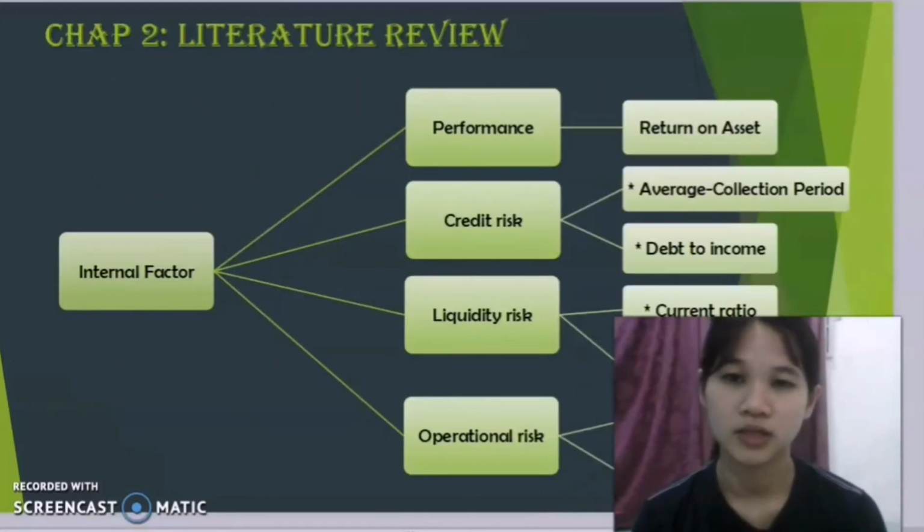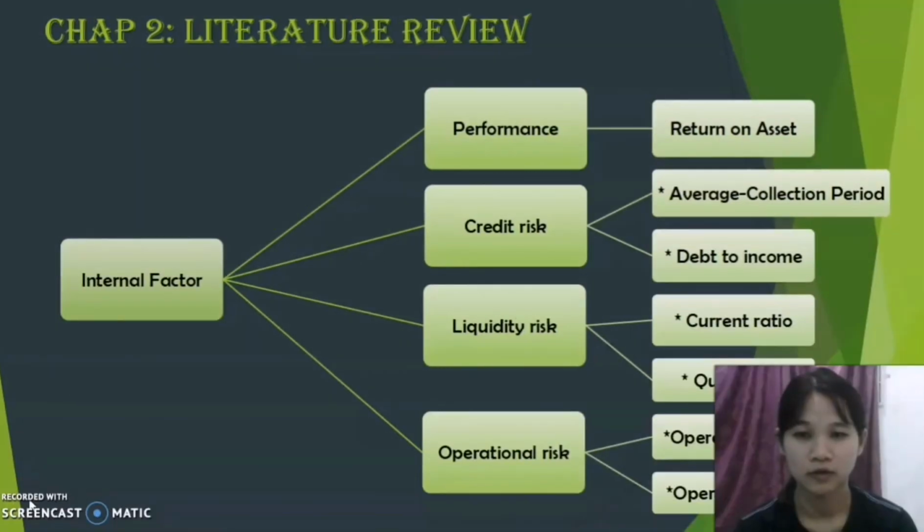The second chapter is about the literature review. There are four parts of internal factors, which are performance, credit risk, liquidity risk, and operational risk. Then we will calculate the financial ratios to see the impact of internal factors on the operational risk.